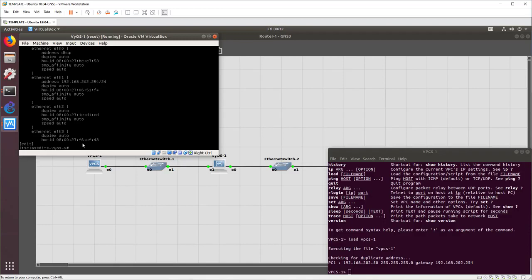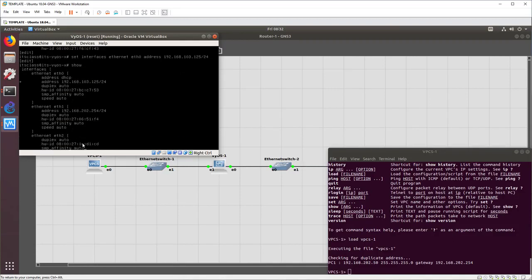DHCP's often useful, a great way to come out of the box, but for our purposes we need it to be reconfigured to be a static IP. So the first thing I'm going to do is set interfaces eth0 address, and then we're going to set our address just like I did before, 192.168.103.125/24.